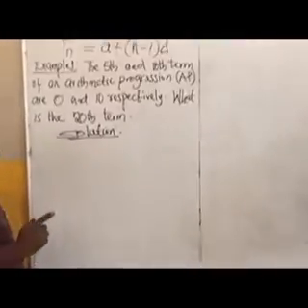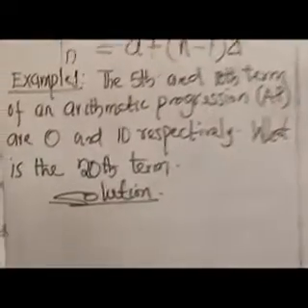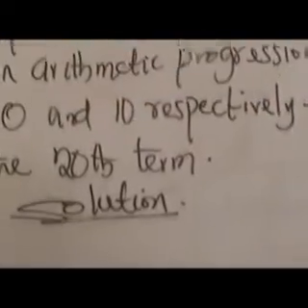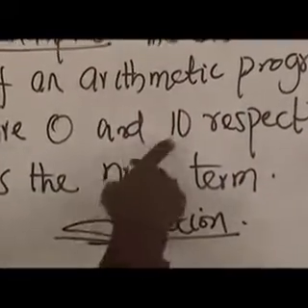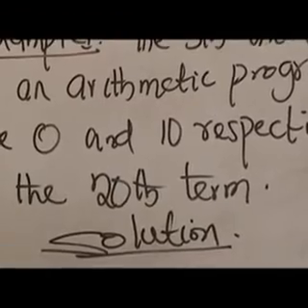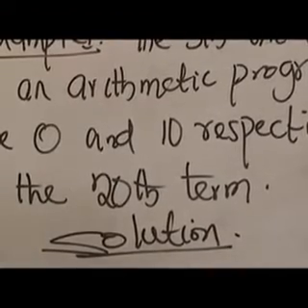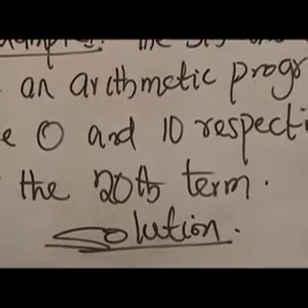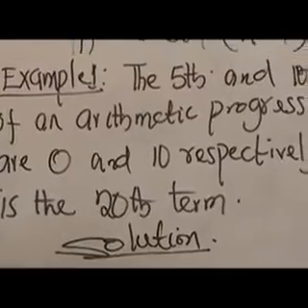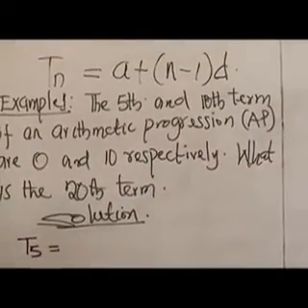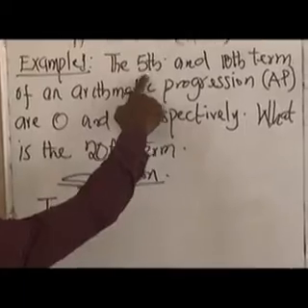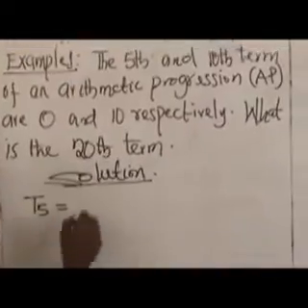The 5th term of this arithmetic progression is 0. The 10th term is 10. So by way of starting, I tell my viewers, the 5th term, T5, is 0.